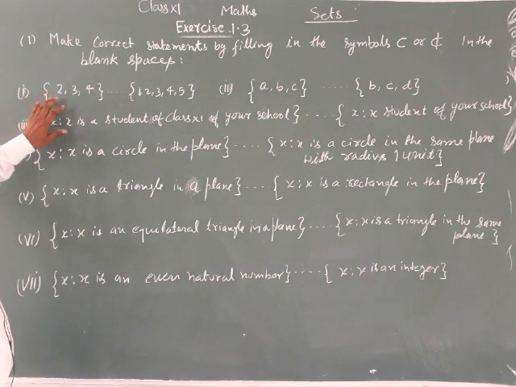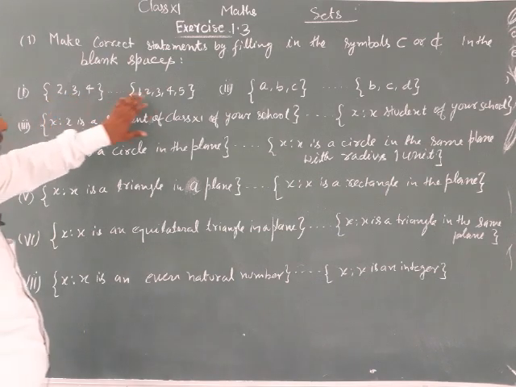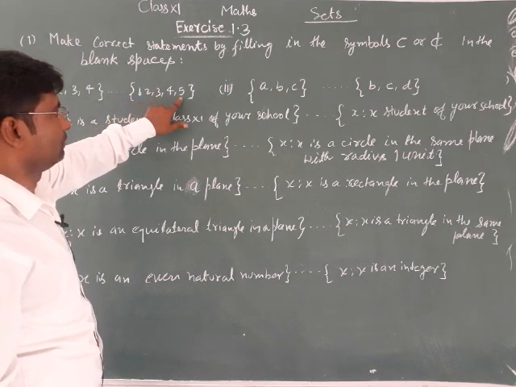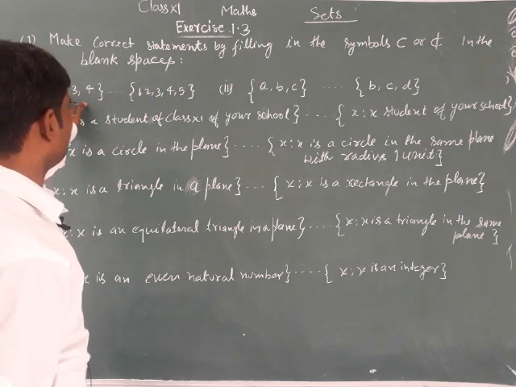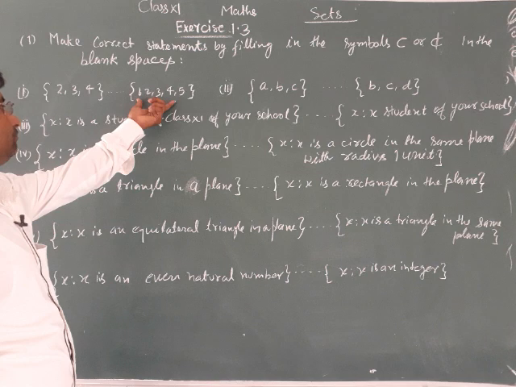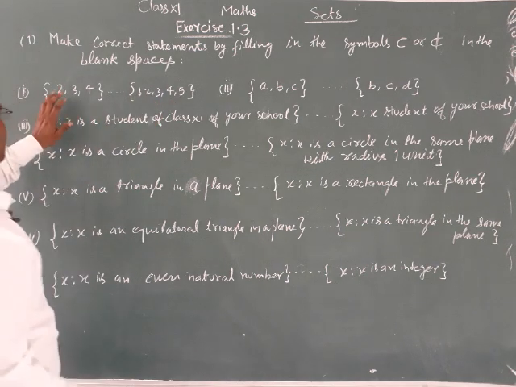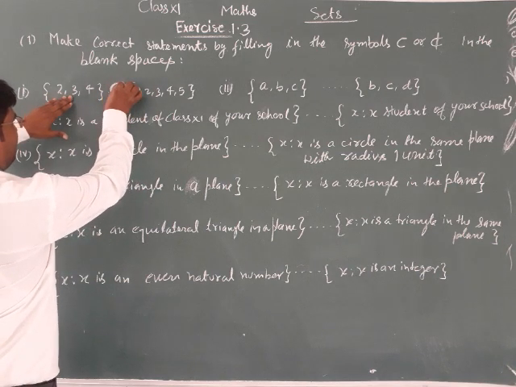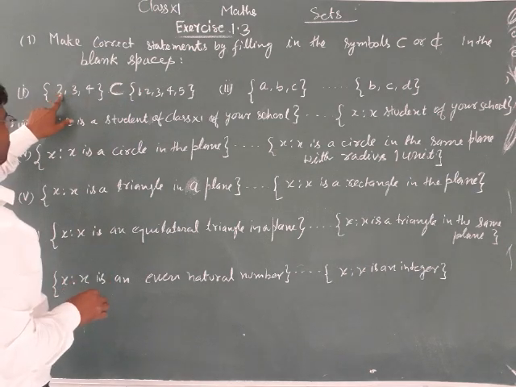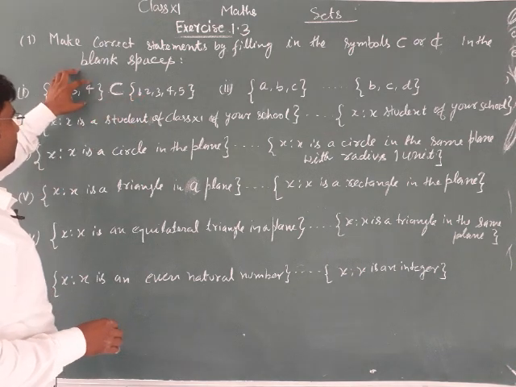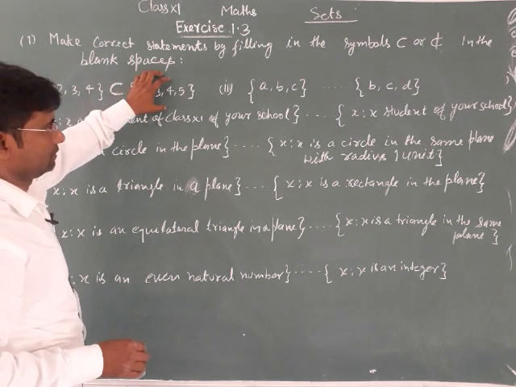First part: the set {2, 3, 4} and another set {1, 2, 3, 4, 5}. Every element of the first set exists in this set, so this is a subset of this. All of 2, 3, 4 are present in this set.